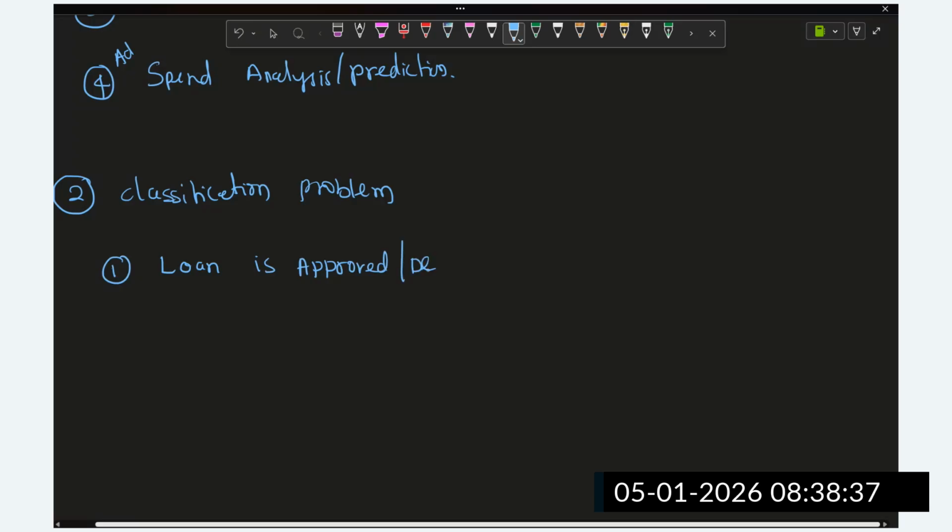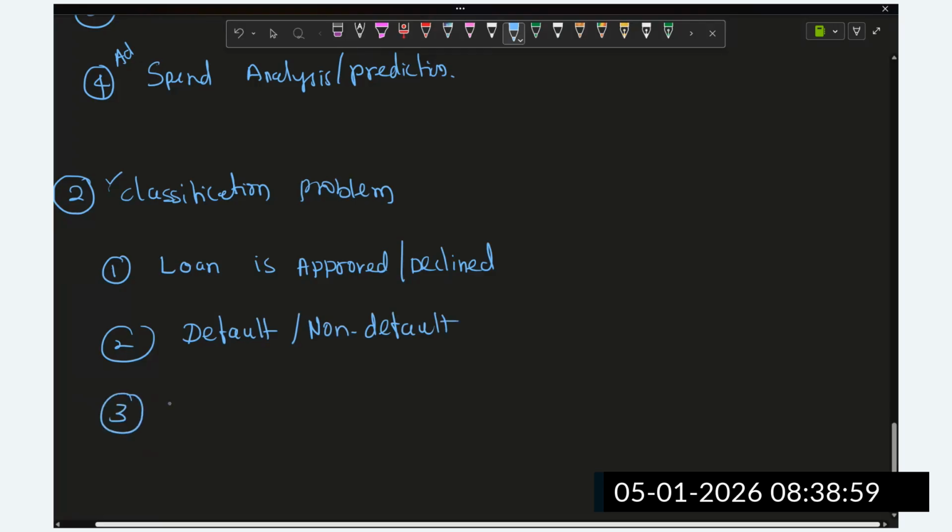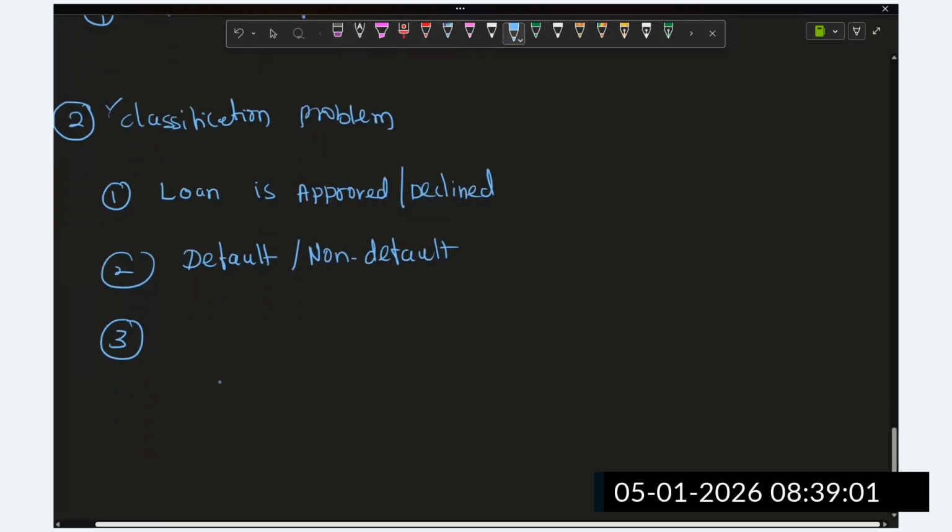We are going to understand this with the help of a machine learning algorithm in case of classification. Whether this person is a defaulter or non-defaulter, we are going to make the predictions. Some of the classification examples: loan approval or decline.